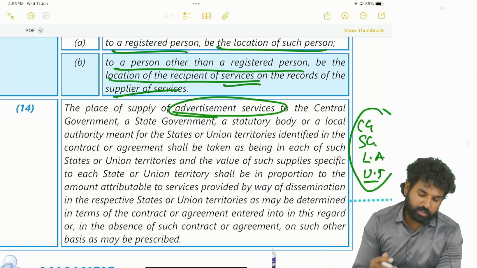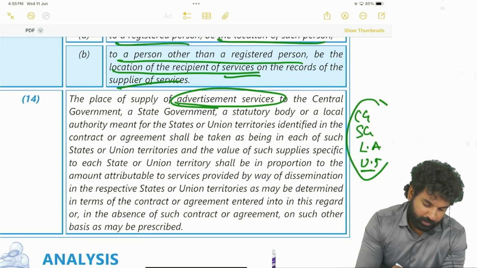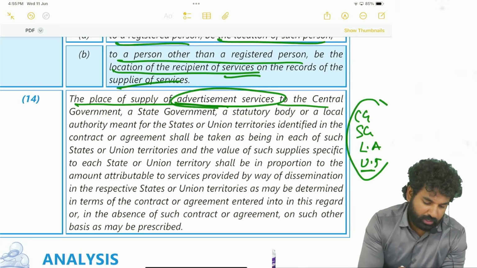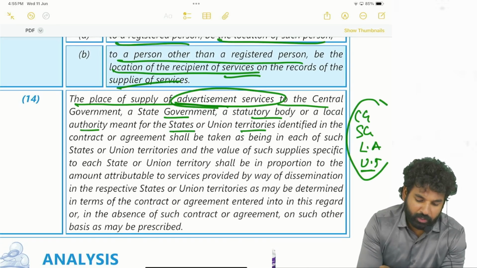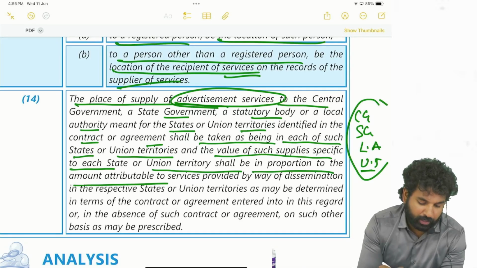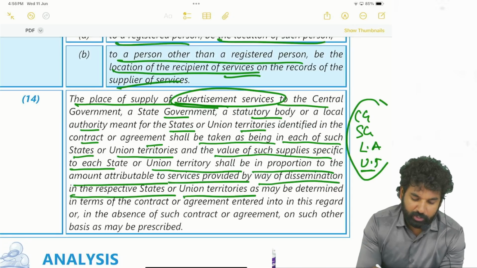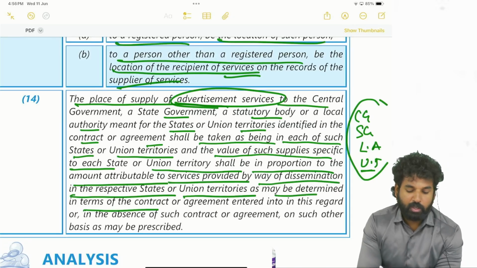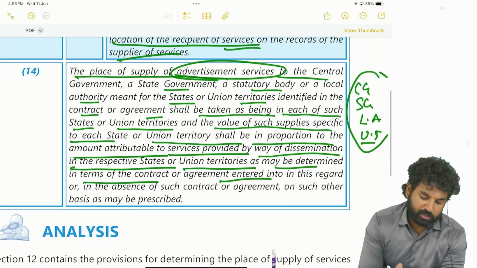In such cases, the place of supply of advertisement services to the central government, state government, statutory body or local authority, meant for states or union territories identified in a contract or agreement, shall be taken as being in each of such states or union territories. The value of such supplies specific to each state or union territory shall be in proportion to the amount attributable to the services provided by way of dissemination in respect of the states or union territories, in terms of the contract or agreement entered into in this regard, or in absence of such contract or agreement, on such other basis as may be prescribed.